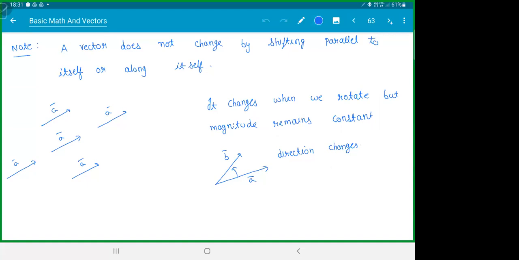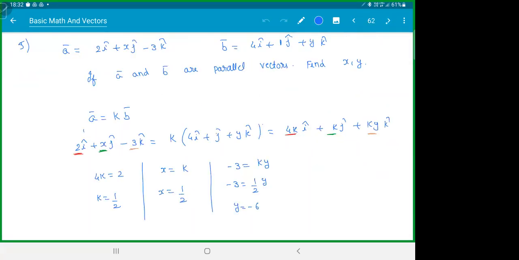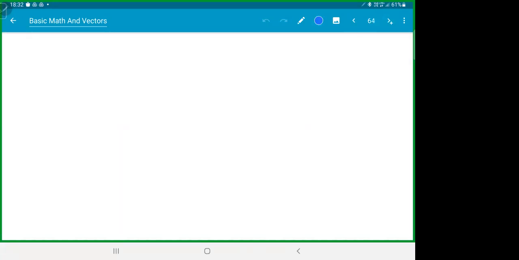I'll be sending you an assignment on vectors today. After today's class, you'll be able to do a little more. Last class was just basic stuff. So the last thing we were doing was parallel vectors. Then we have other types of vectors.